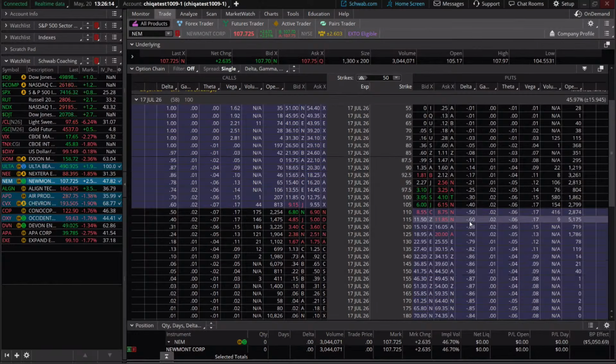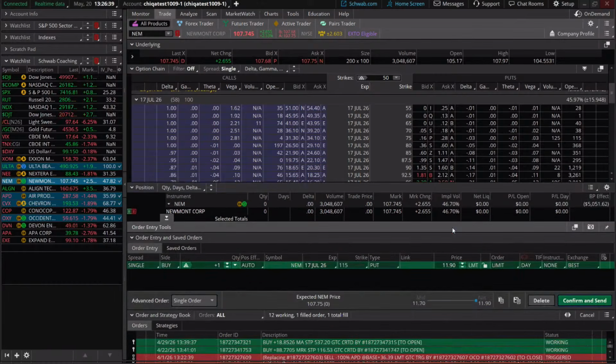Now, think of that vice versa as well, because puts obviously have a negative delta, so they're going to move inversely to the price of the stock. So if the price of the stock goes down, our put options go up. That's what we're looking to do: take a directional trade if we see that confirmation, and we're going to be looking at the 115 strike here.